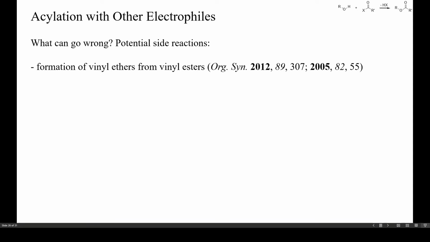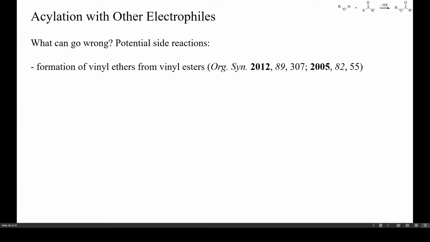When using vinyl esters as acylating reagents, besides all the byproducts that may result from acetaldehyde, certain catalysts can cause the formation of vinyl ethers from the starting alcohol. This is, however, only rarely seen, but the released acetaldehyde can be a real issue because of its high reactivity and flammability.